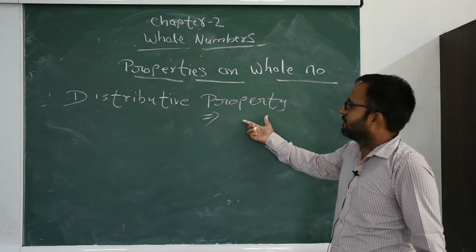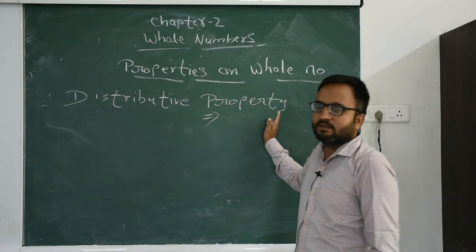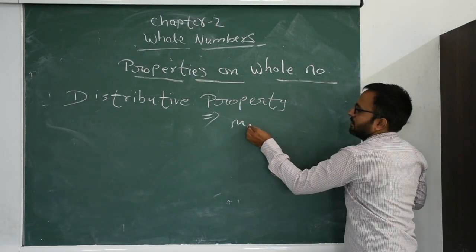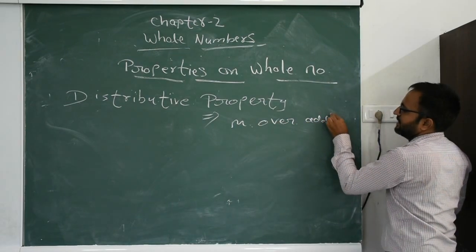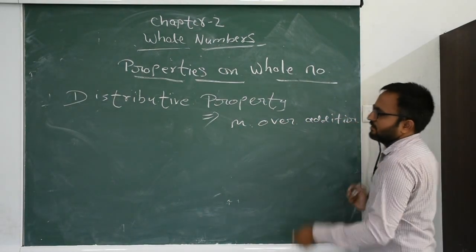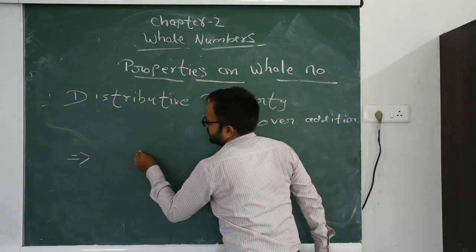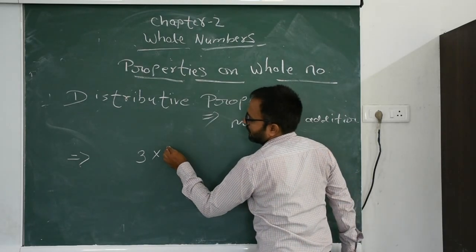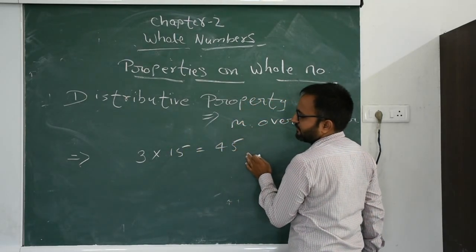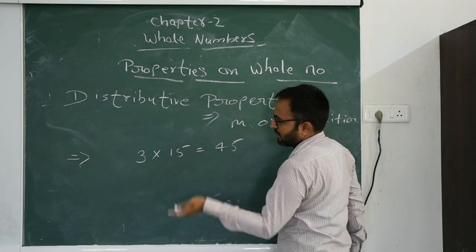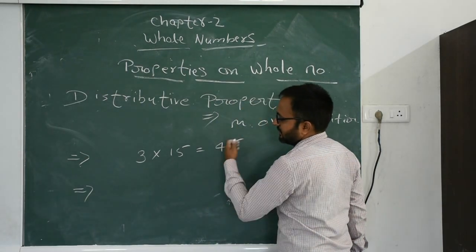We also call it multiplication over addition. For example, 3 into 15, the answer will be 45.